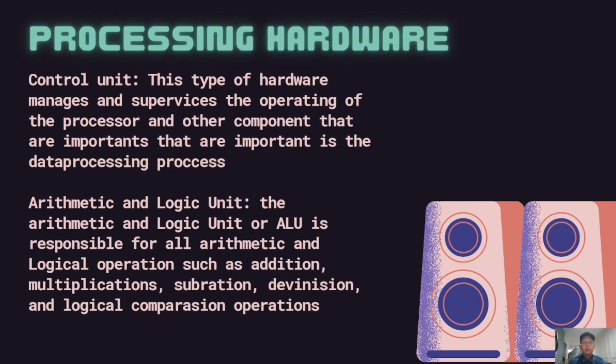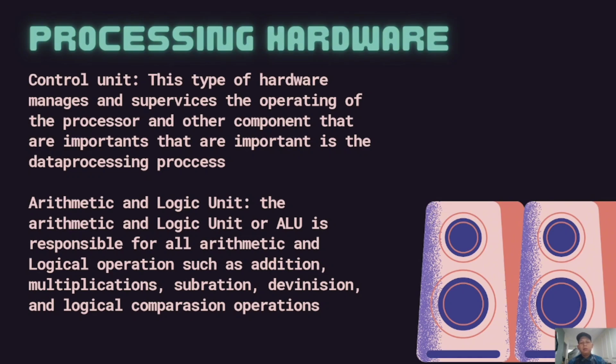Next, processing hardware. Control unit is a type of hardware that manages and supervises the operating of the processor and other components that are important in the data processing process.